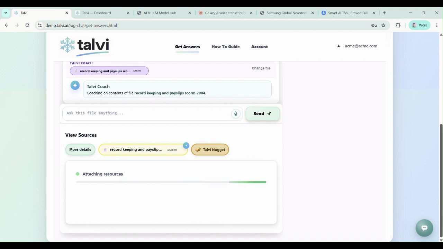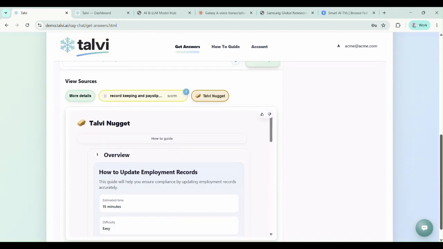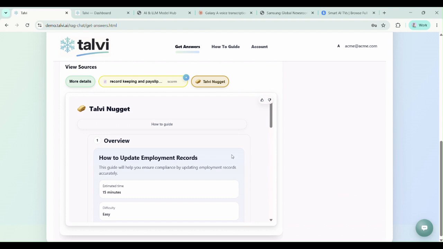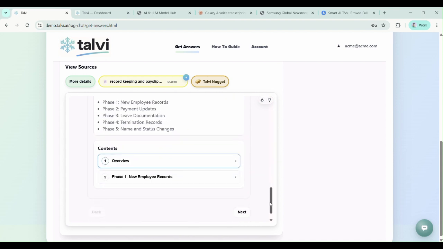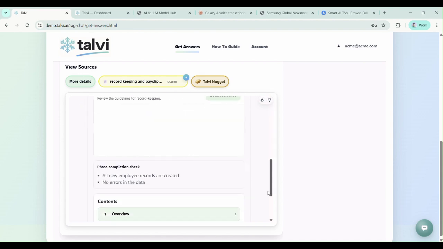So if you've got out-of-date files, if you've got a SCORM file that was built in Captivate 6 months ago or 6 years ago and you've lost your Captivate license, you can't extract content from it, you've lost the source files, you've lost the videos, no problem. Talvi will allow you to create new content on how to update employment records in a matter of seconds.